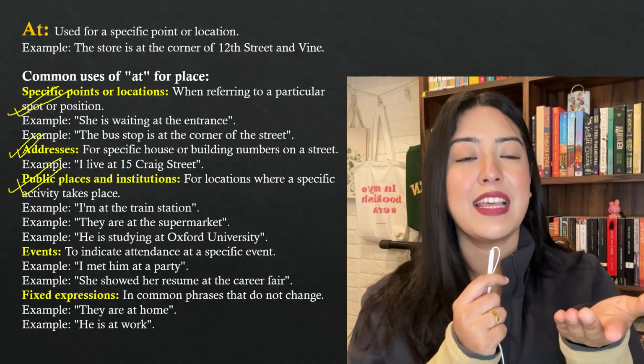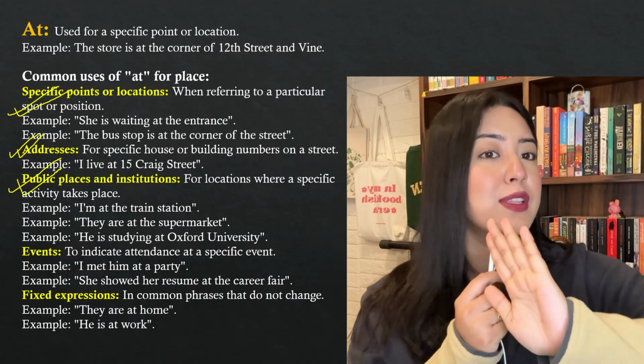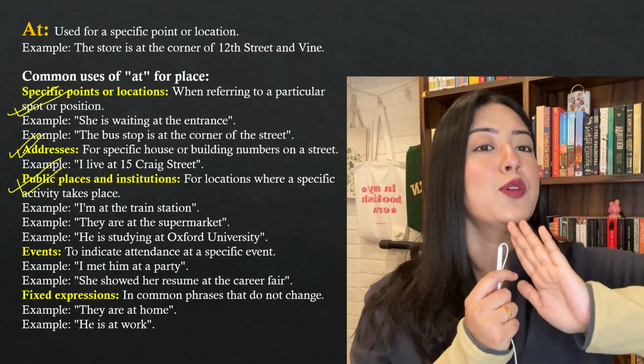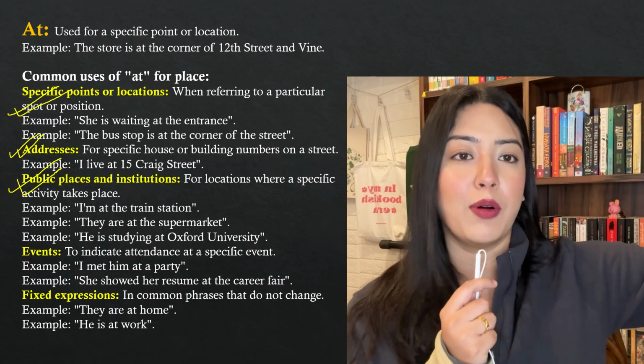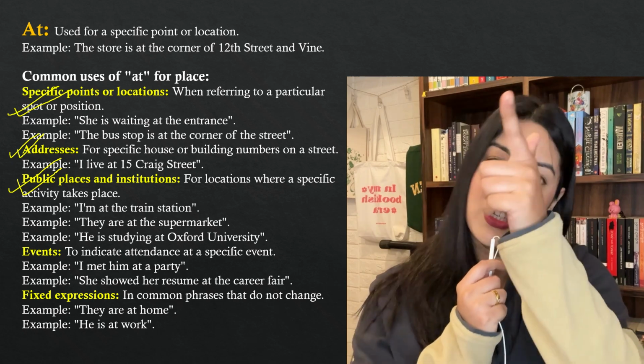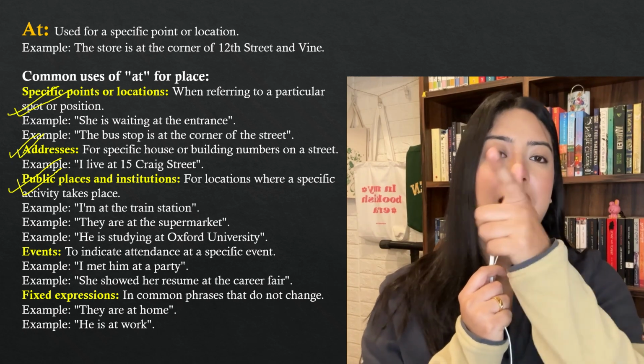Where is she? She's at the mall. Why at the mall? Because there are so many shops, so many markets, so many malls. Okay, there are so many malls, but she's at one particular one. So she's at the mall. Okay, she's at the concert at the mall, like that.